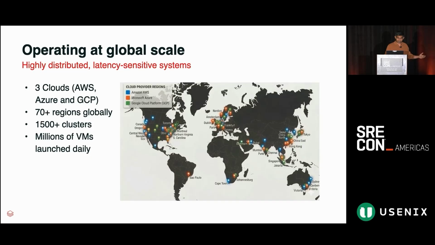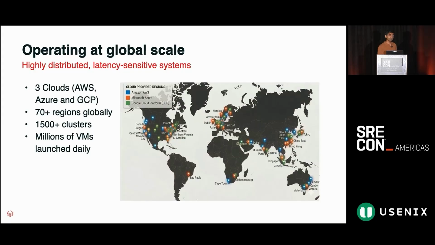To power this kind of business growth and scale, we operate a very large infra fleet distributed across the globe, running highly distributed and latency-sensitive systems. Today, we are deployed in 3 clouds, AWS, Azure, and GCP, in more than 70 regions, running north of 1,500 clusters across our control plane and data plane components.